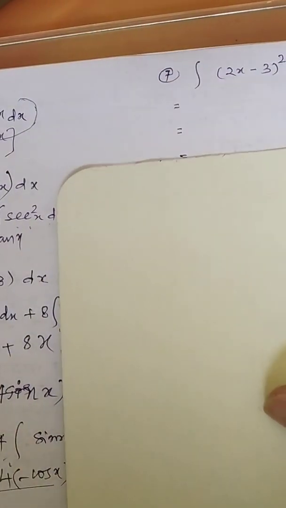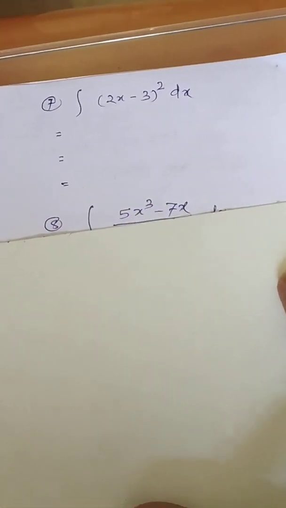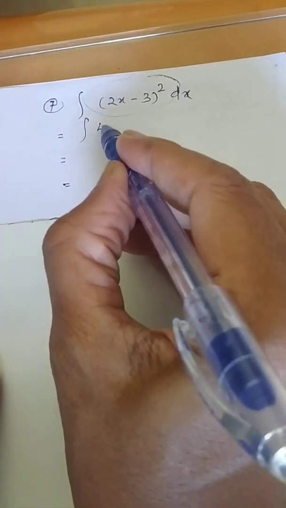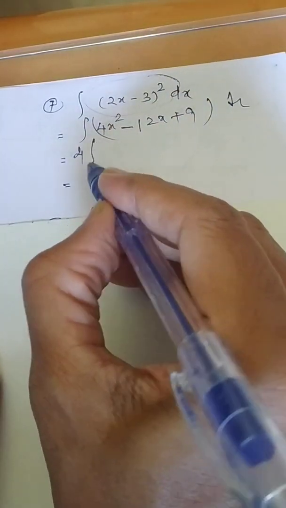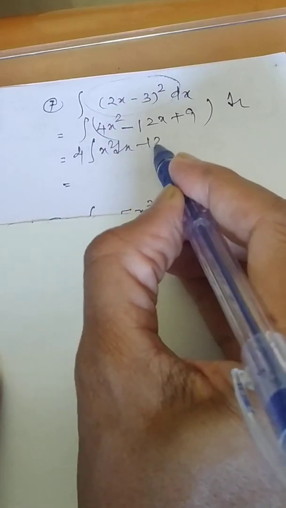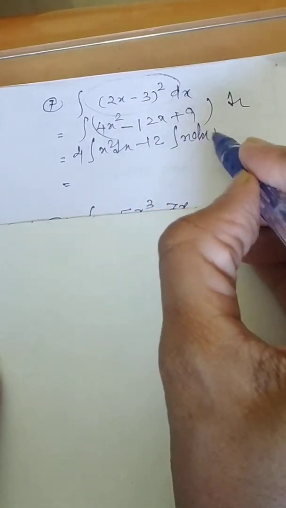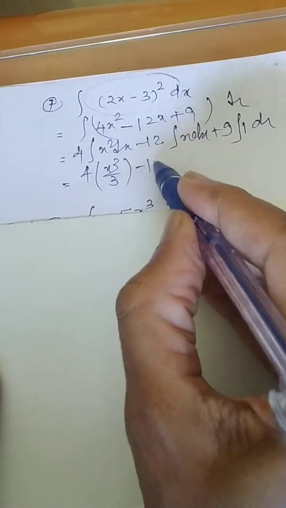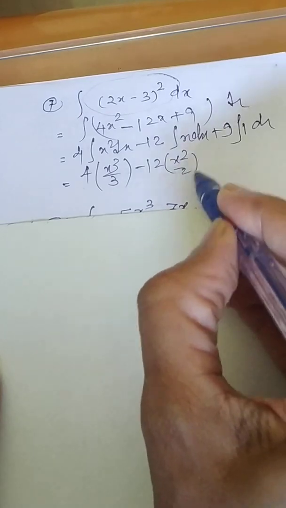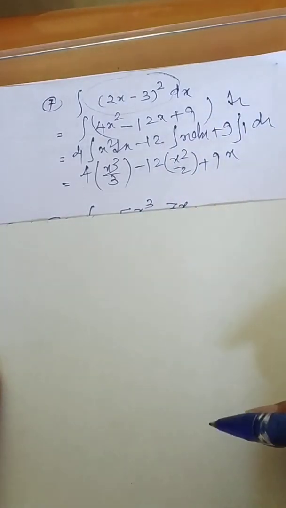One more question on the same line. If the question is given in this format, what is the first thought? You have to just simplify this part. So what is the simplification? 4x square minus 12x plus 9. Then go for separation. 4 outside, x square dx, minus 12 outside, x dx, plus 9 outside, 1 dx. 4 as it is, it will be x cube by 3, minus 12 as it is, it will be x square by 2, plus 9 as it is, integration of 1 is x.